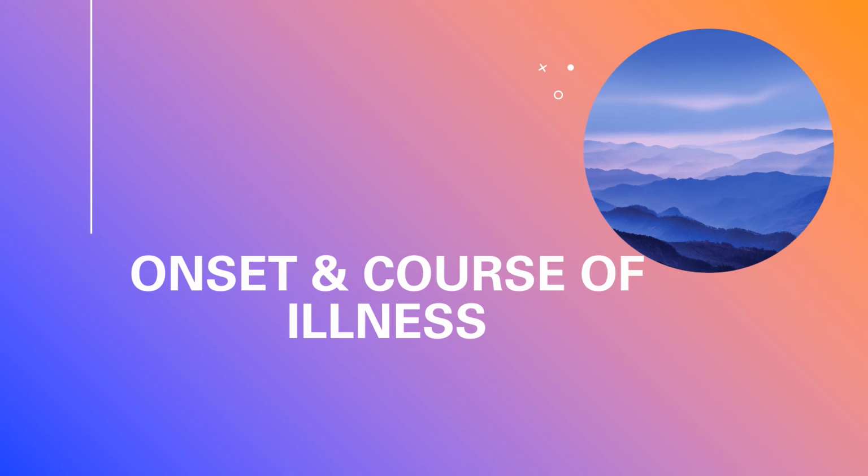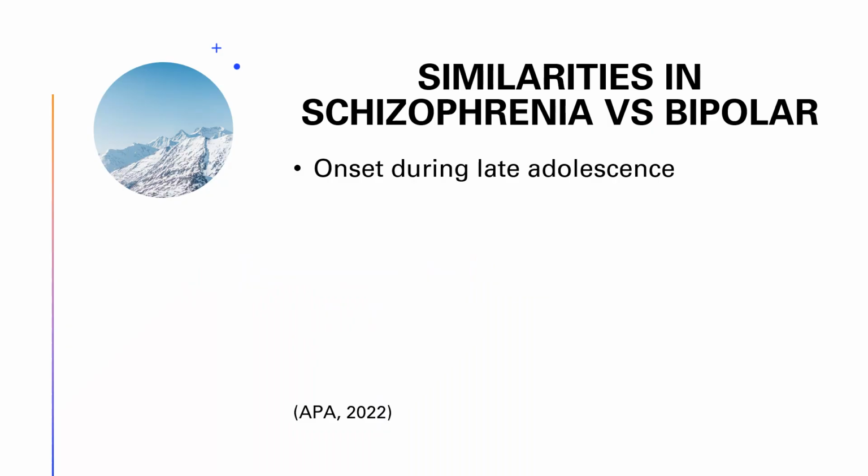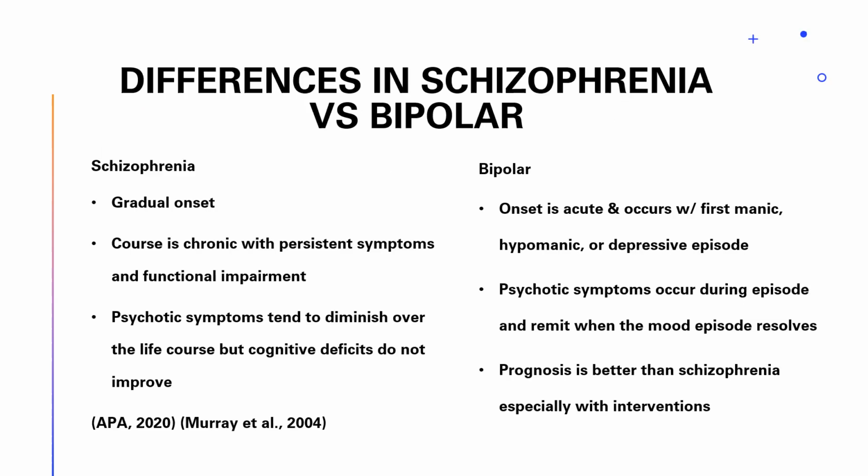Looking at the onset and course of the illnesses, comparing and contrasting. Similarities of schizophrenia and bipolar is the onset occurs during late adolescence. The difference is that in schizophrenia, it's a gradual onset. In bipolar, the onset is acute and usually occurs with the first manic, hypomanic, or depressive episode.